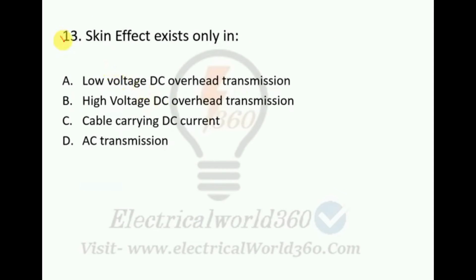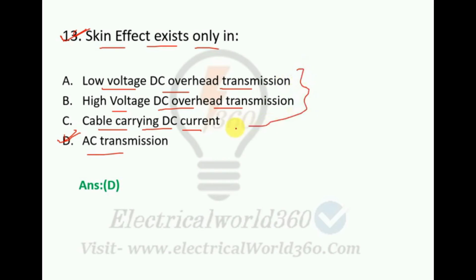So this is question number 13. Skin effect exists only in low voltage DC overhead transmission, high voltage DC overhead transmission, cable carrying DC current, and option D is AC transmission. So here option D is the right answer. Skin effect exists only in AC transmission. Skin effects occur only at high frequency transmission. There is no frequency in the other three, that means DC, so no skin effect will occur. So that is why here option D is the right answer.